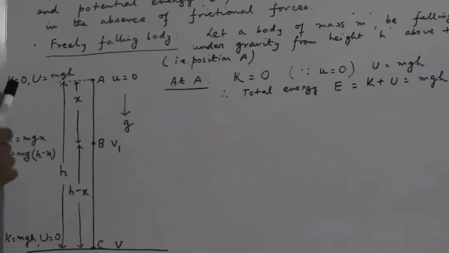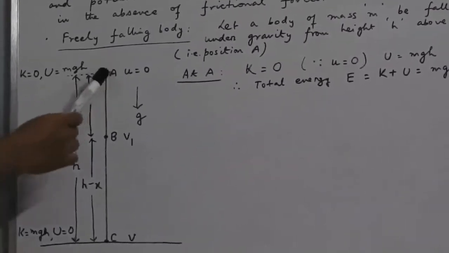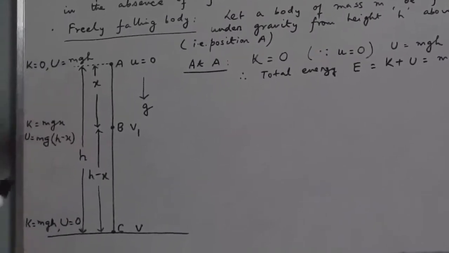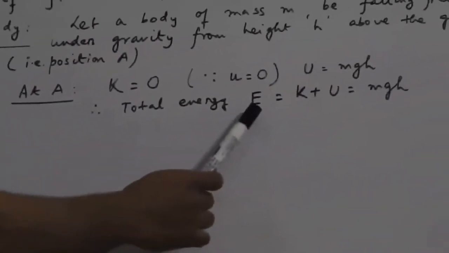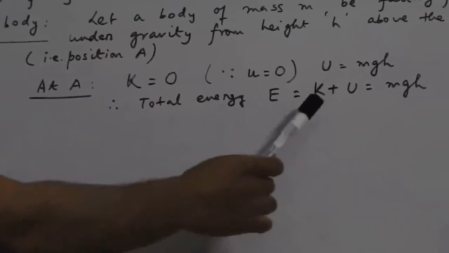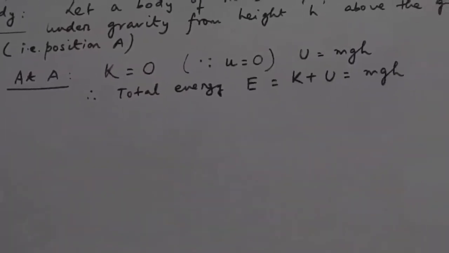And by the definition of potential energy, that is mgh, the object is kept at some height h above the Earth's surface, and so its potential energy is mgh. Hence, the mechanical energy, the total energy, which has been denoted by E, is equal to K plus U, that is mgh plus 0, that is mgh.